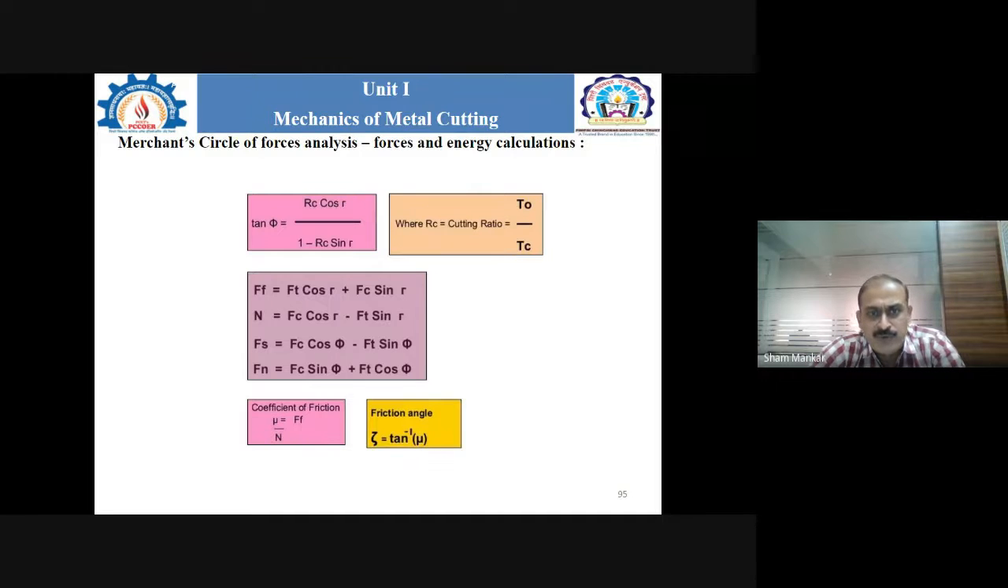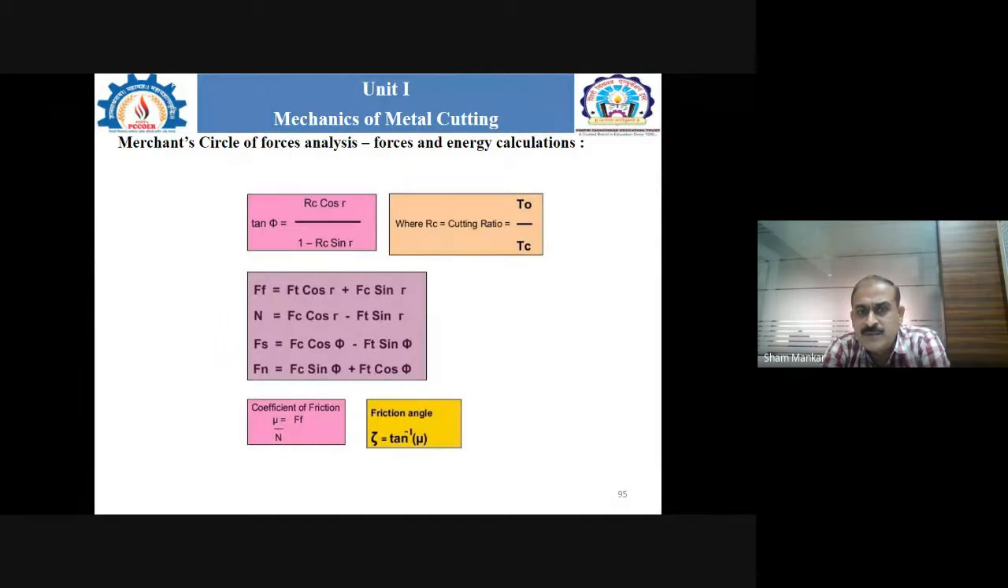Again here, when we want to calculate the shear angle phi, we already know the formula: tan phi is equal to Rc cos R divided by 1 minus Rc sin R. Now see, don't get confused between the notations. This is the case we are considering for understanding purposes, and you may use different notations also. Here the Rc, that is the cutting ratio, is given by T0 by Tc.